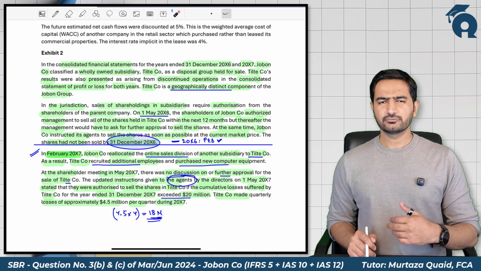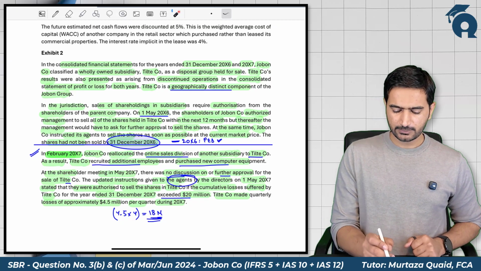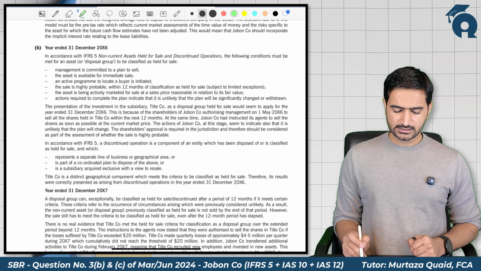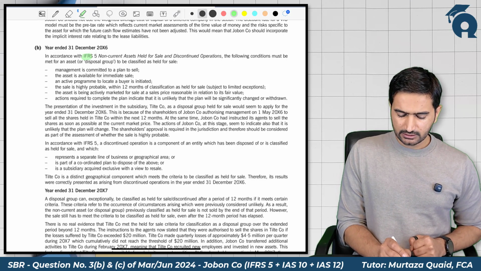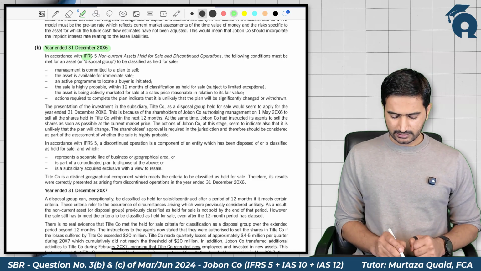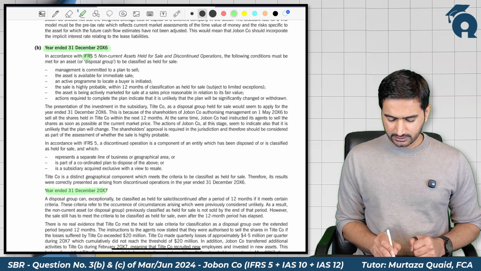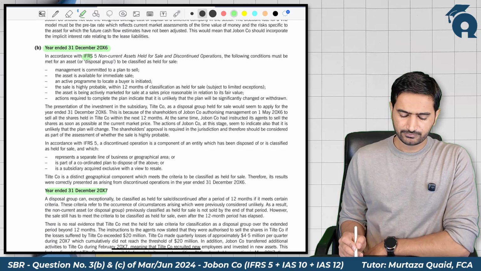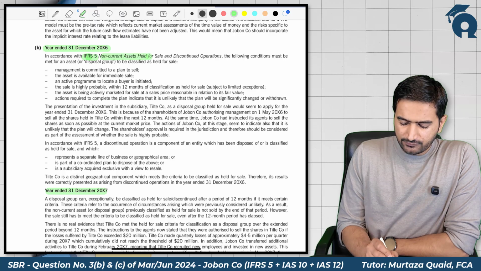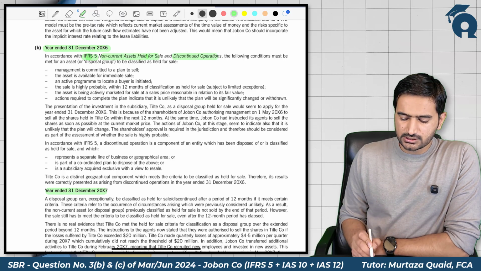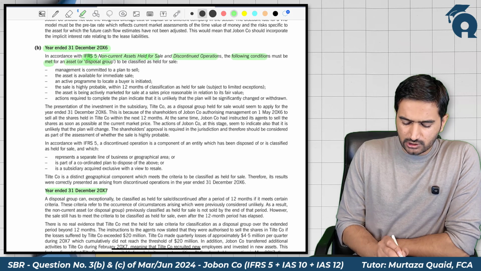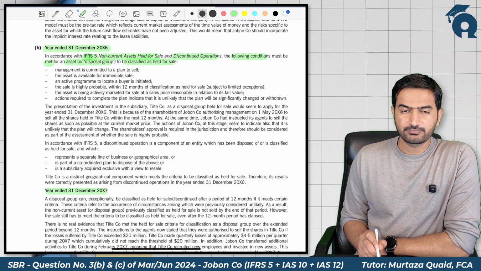So let's read what the answer provided by the ACCA examiner is. First it's talking about the year ended 31st December 2006, and then it's talking about the year ended 31st December 2007. In accordance with IFRS 5, non-current assets held for sale and discontinued operations, the following conditions must be met for an asset or disposal group to be classified as held for sale.